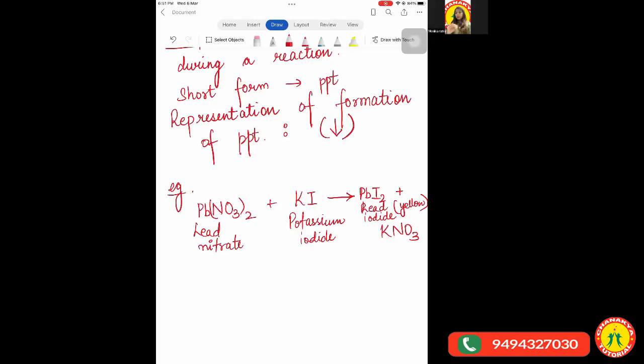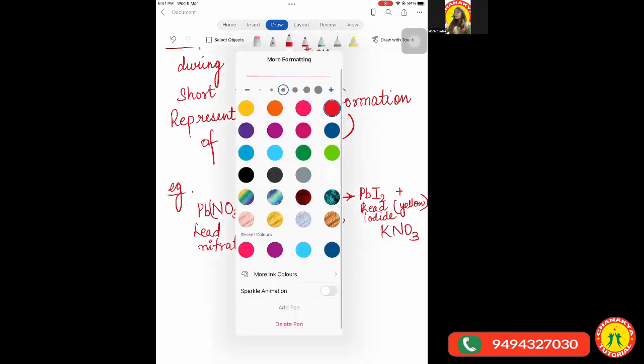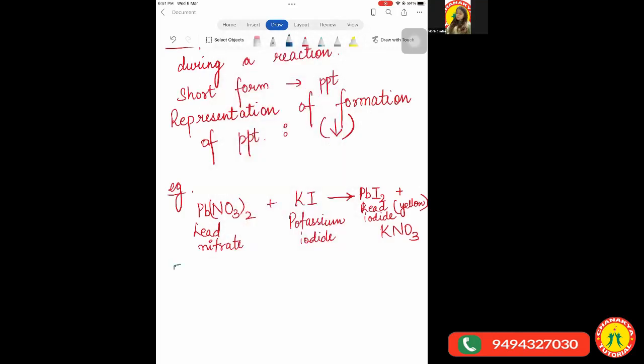So till now we have studied the evolution of gas, change in color, change in state, then formation of precipitate. Let us come to the fifth one, which is the change in temperature. Now there are two conditions which can happen in this case also.